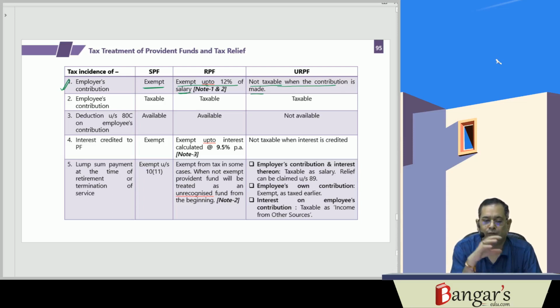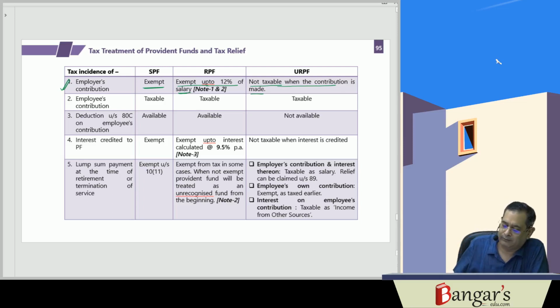Then what about the interest credited to the provident fund? In case of statutory provident fund, the same is exempt from tax. In case of recognized provident fund, the interest credited is exempt up to 9.5% per annum. In excess, the amount will be taxable.